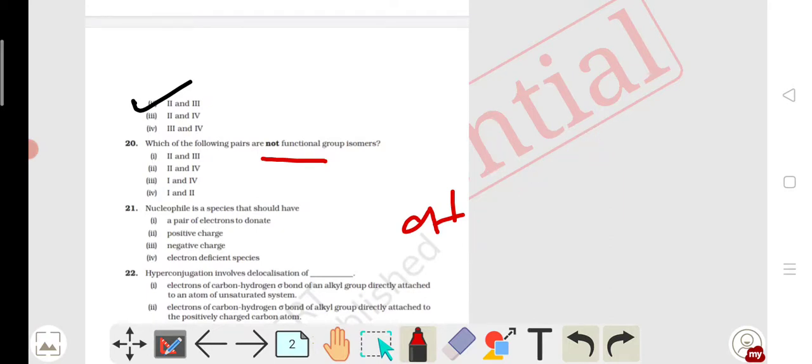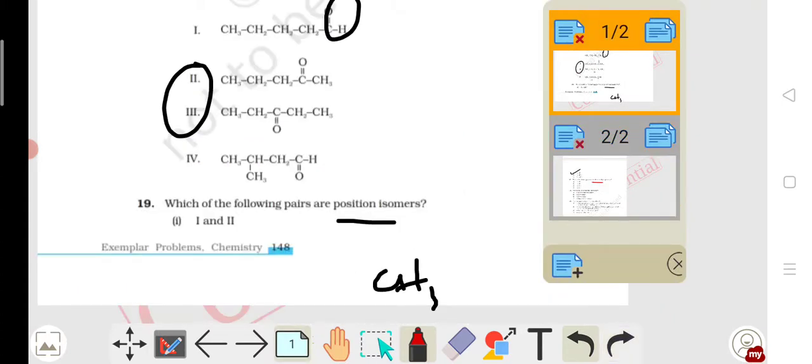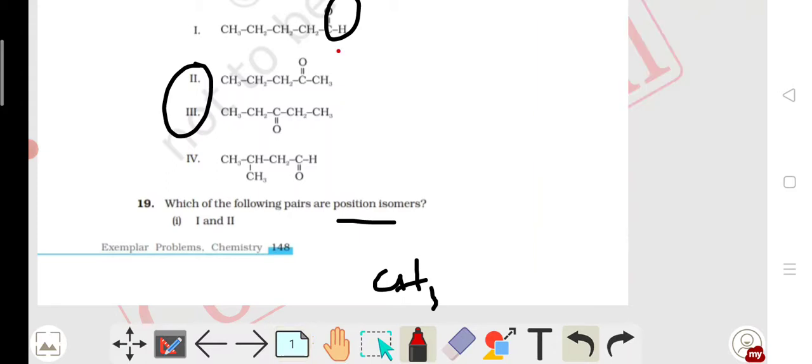Now we see this group here, which of the following is functional. Here there is an aldehyde, here there is a ketone. That means there is interconversion of this group, so it is functional group isomerism.